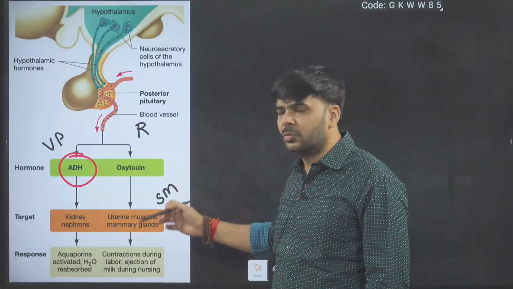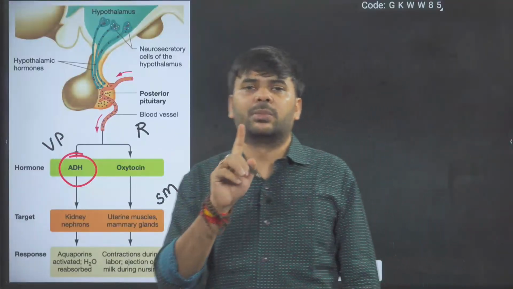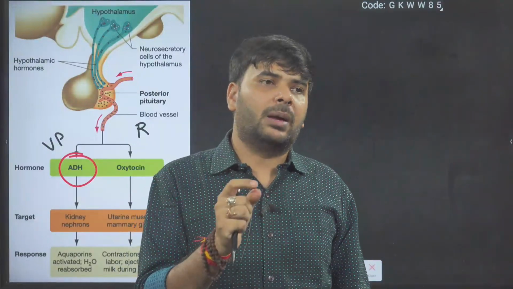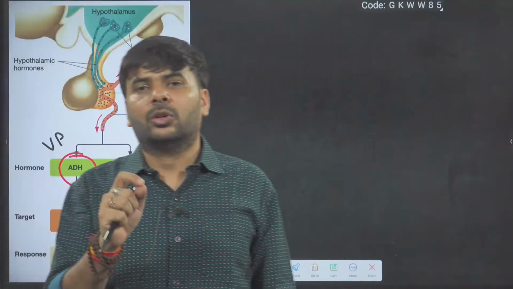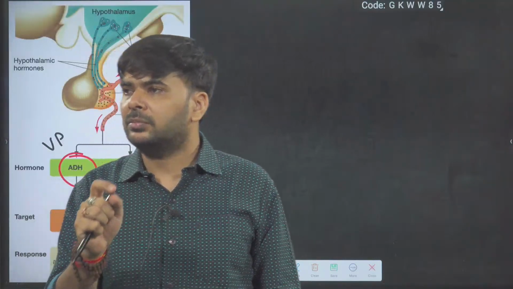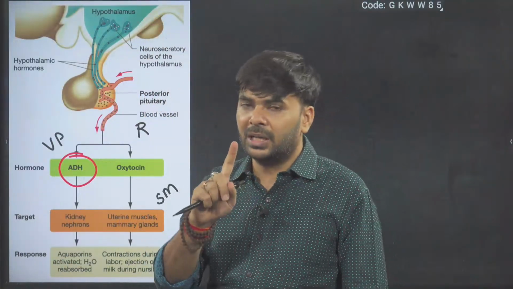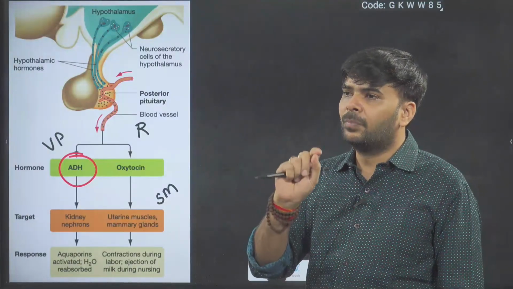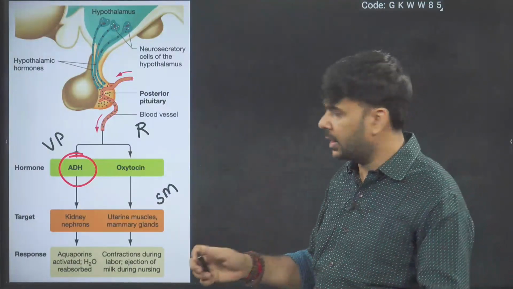Oxytocin works on smooth muscle, uterine muscle. Uterine muscle contraction causes the baby's birth first. When it acts on the mammary gland, it causes milk ejection. Milk ejection, not milk synthesis. Remember everyone, don't confuse this milk ejection.